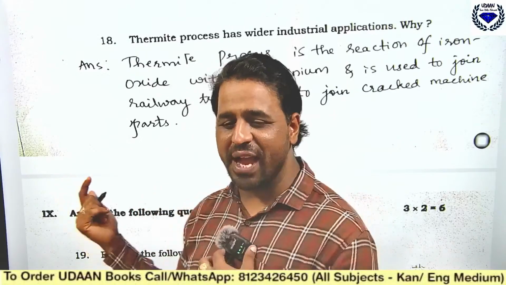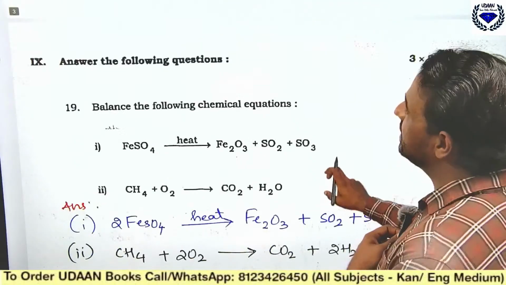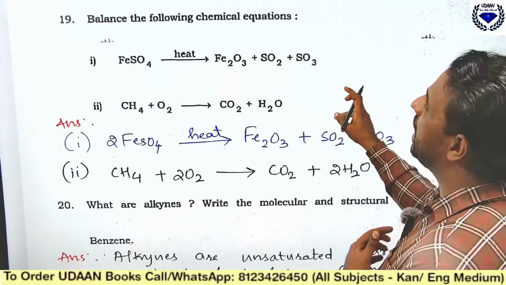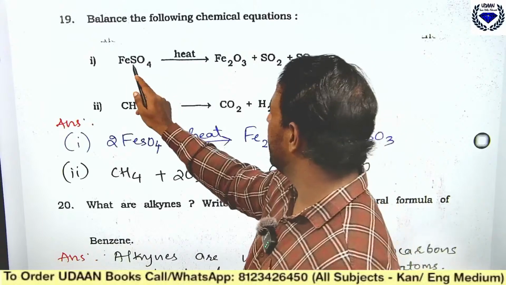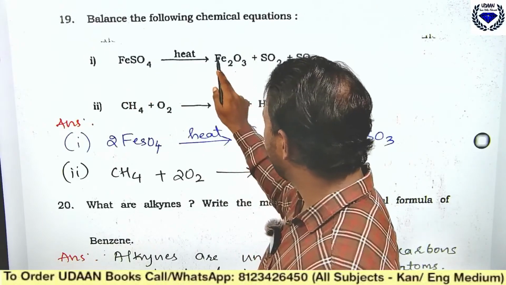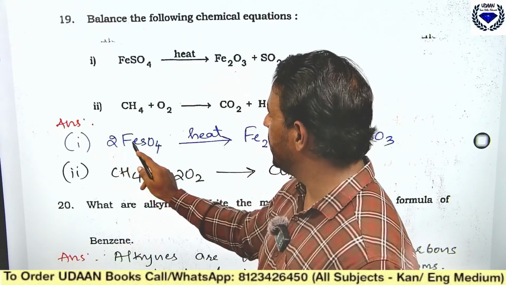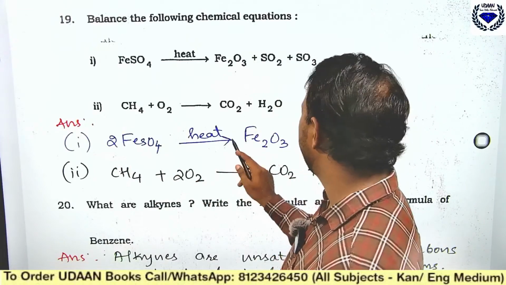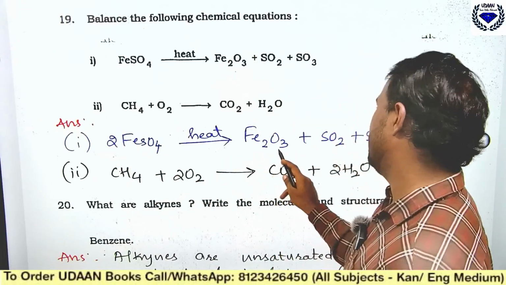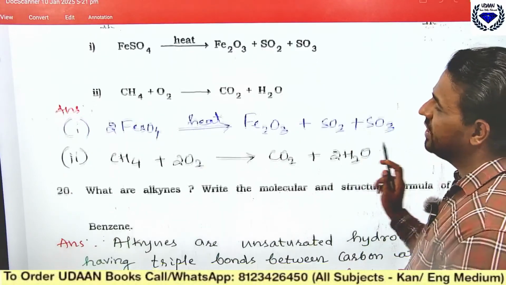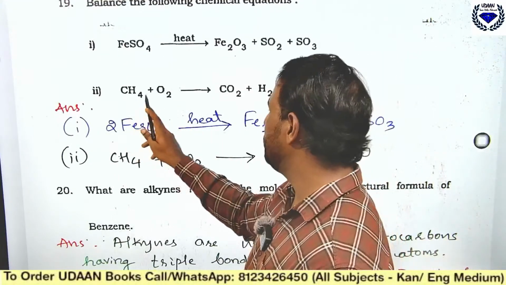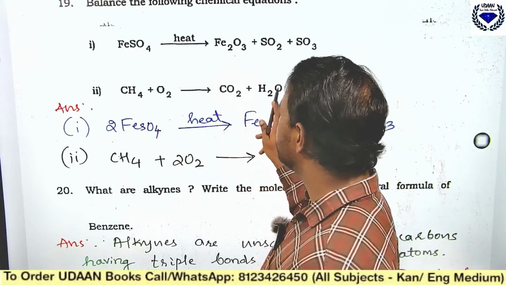Coming back to the next one: balance the following chemical equations. Here in FeSO4 there is 1 Fe, and here you have 2 Fe. So you should write 2 here, 2 FeSO4 will come. Then you have Fe2O3, SO2 and SO3, and it will get balanced. Similarly, CH4, methane, plus oxygen will give you carbon dioxide plus water.